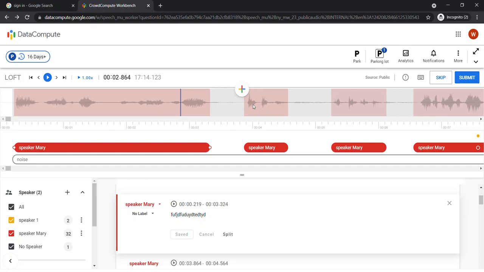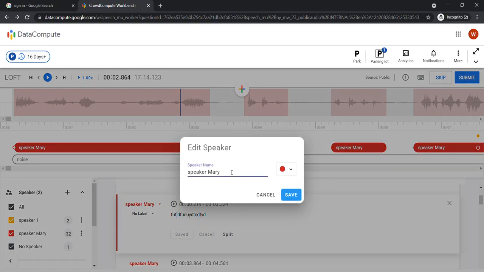Another rule about speakers is to only use the speaker name option if the name of the speaker becomes known at some point in the audio, like we said about Mary. Use first and last names if available. If we know their first name and last name, then we should use the last name also. For example, Mary Jane.